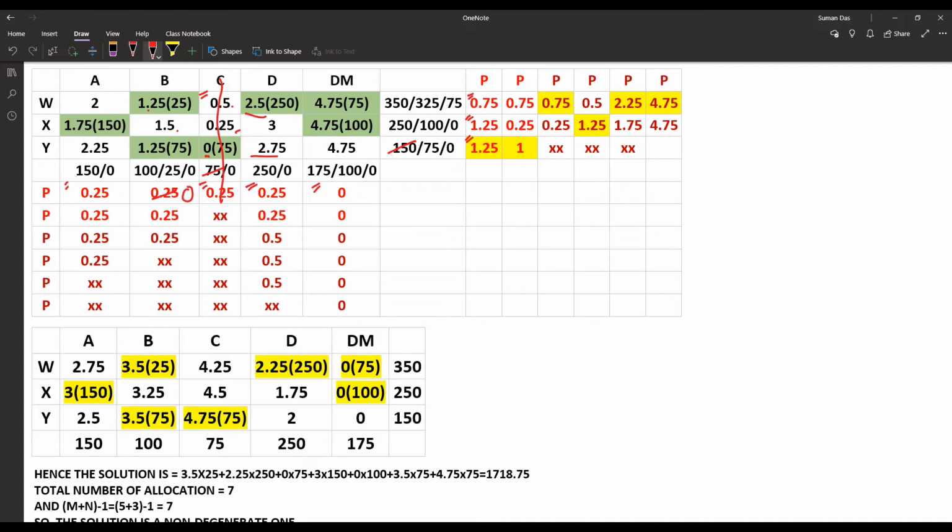Next, once again we have to find the next penalty. Now in the first row the minimum value is 1.25 and then the next minimum 2, so the penalty is 0.75.